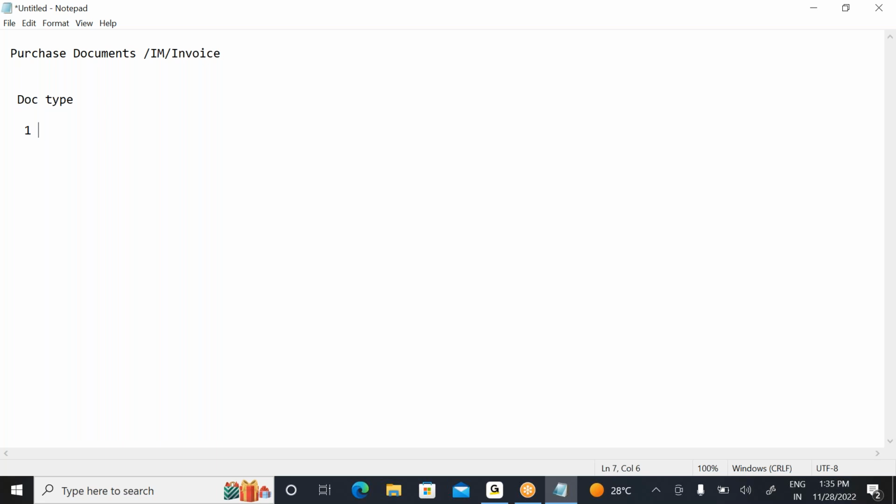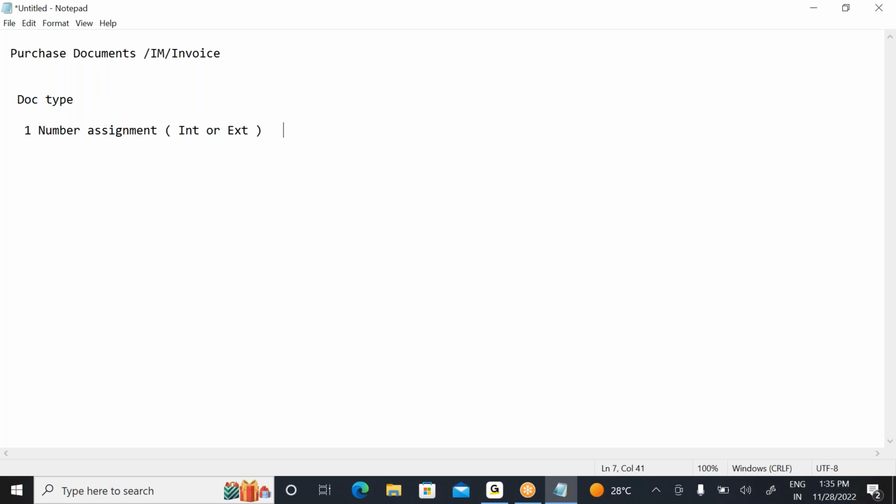Now in real time, what are the parameters going to be controlled by the document type? Your number assignment, whether you want internal or external. Based on the document type, you can observe whether you want internal number assignment or external number assignment. So then how will you perform this?